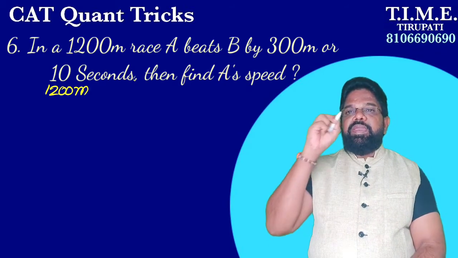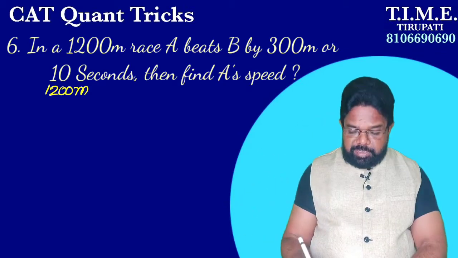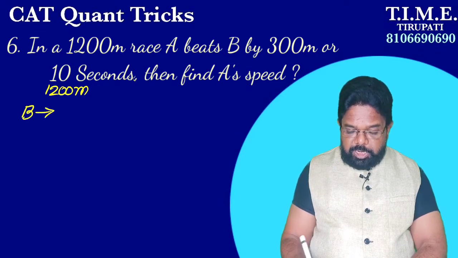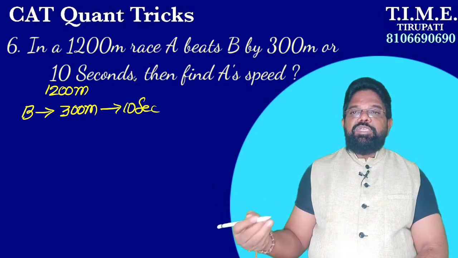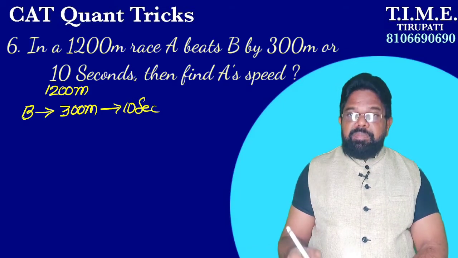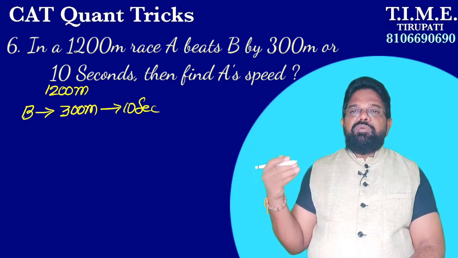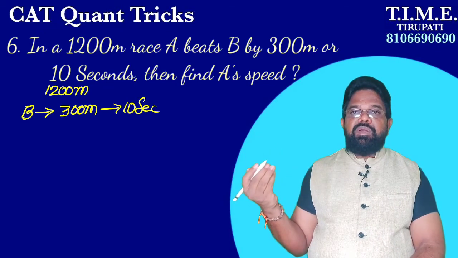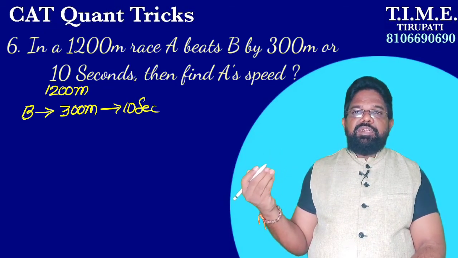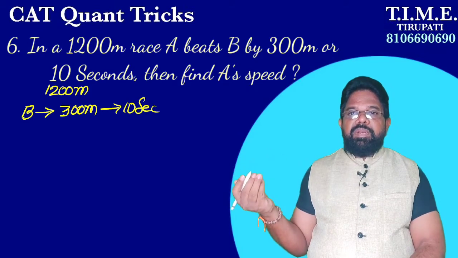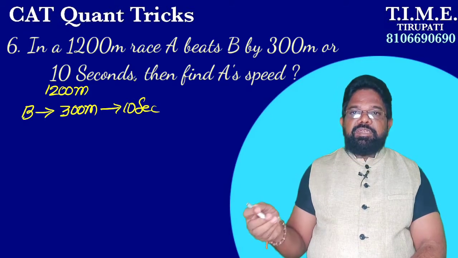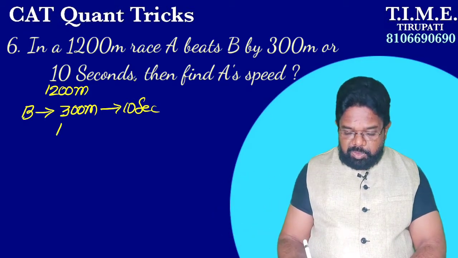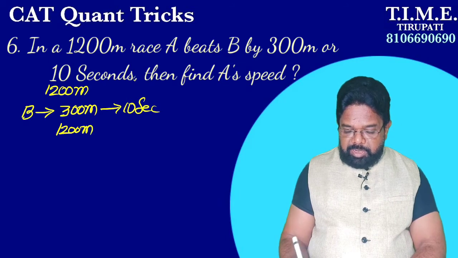What is our statement? A beats B by 300 meters or 10 seconds means B covers 300 meters in 10 seconds. Okay, now calculate B's total time. B's total time means total length of the race. To travel 1200 meters, how much time does B take, that you have to calculate first. B covers 300 meters in 10 seconds, but we require it for 1200 meters.